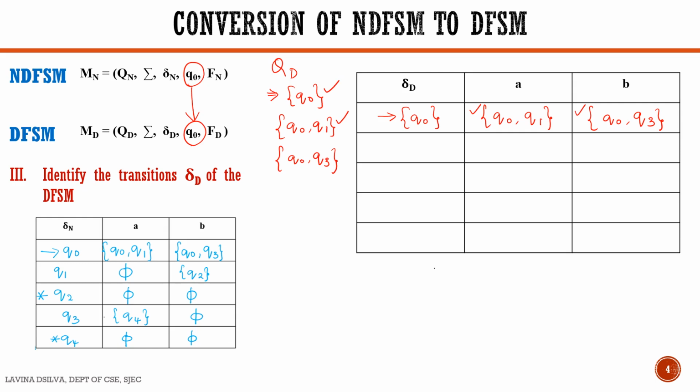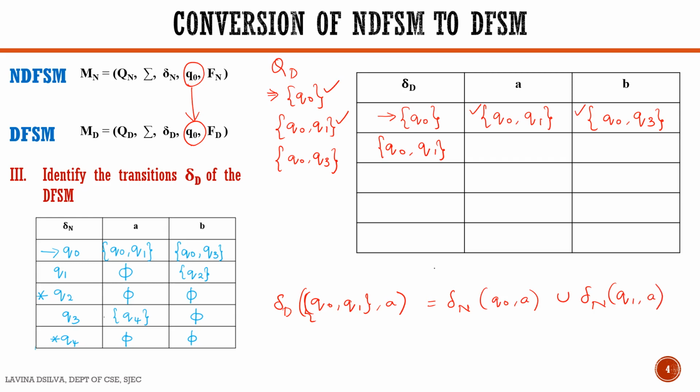So we see transitions list for Q0, Q1. We know that delta D transition for any state Q0, Q1 on some input, consider A, is actually equal to delta N transition of Q0 on A union delta N transition of Q1 on A. Therefore, Q0, Q1 is a combination of these two configurations.